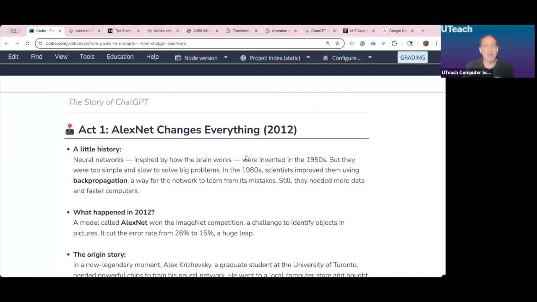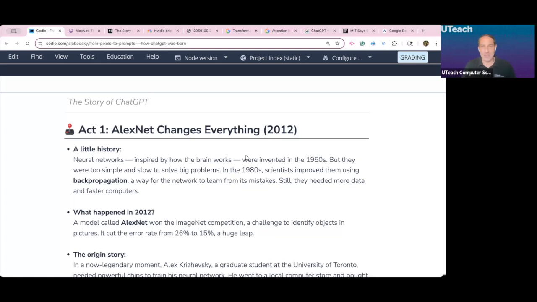Neural networks had been around since the 1950s, and they are kind of what it sounds like. They're inspired by how the brain works. But even though they had this concept, it was kind of put on the shelf because it didn't have the computing processing power to do neural networks the right way.